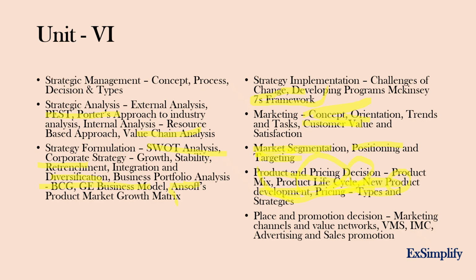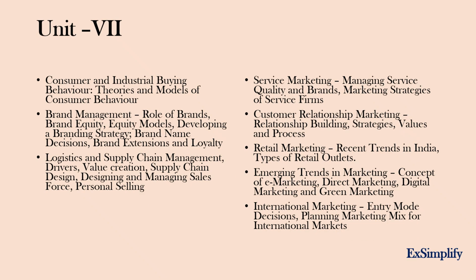Mostly in UGC NET, I always correlate organization behavior with HR, strategic management with marketing, because the subjects will be easy. I can correlate and I can understand easily. So I always tend to correlate. So try to combine 2 or 3 subjects so that it will be easy. Okay. Next is unit 7, and it is a continuation of marketing management.